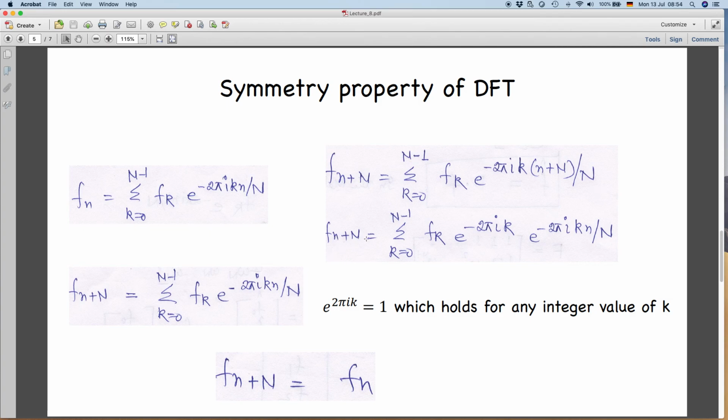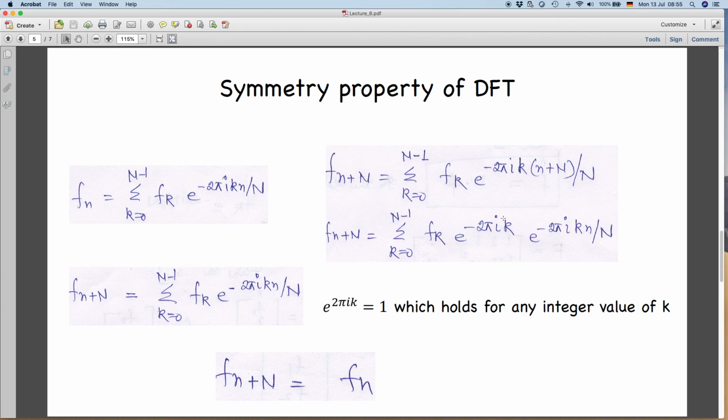So, you can see that here we can take this e to the power minus 2 pi k inside. So, it will become e to the power minus 2 pi i k multiplied with small n, plus e to the power minus 2 pi k n total divided by n. So, this n and n will get cancelled. So, it will be just e to the power minus 2 pi i k, and with the addition, next term it will become e to the power minus 2 pi i k n divided by n.